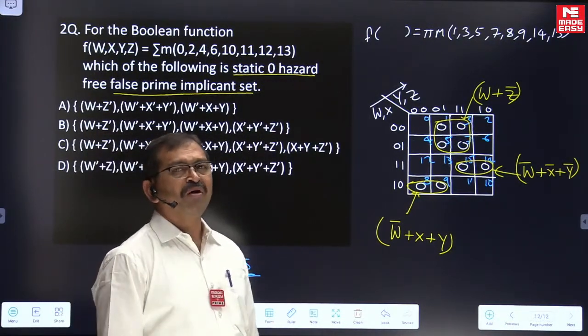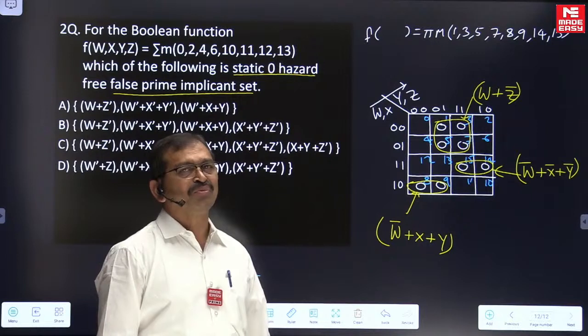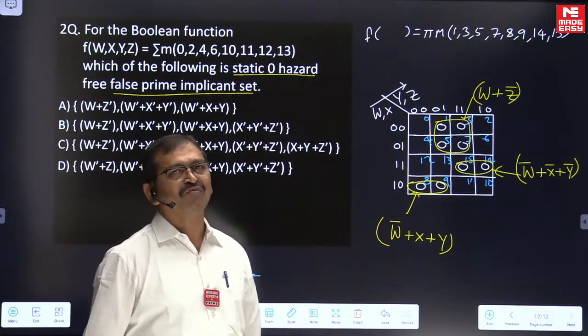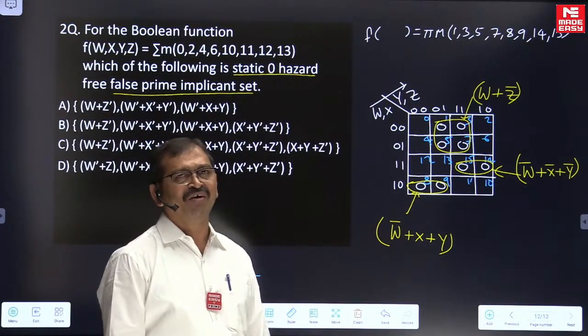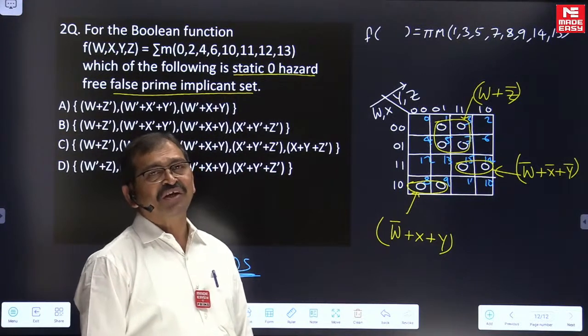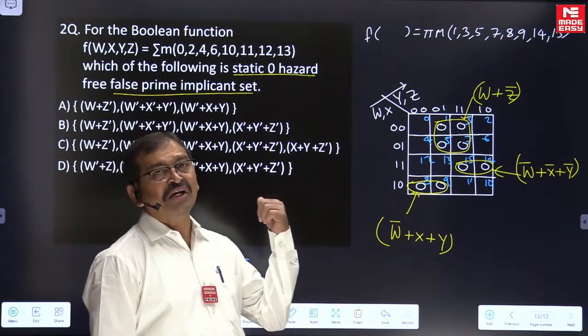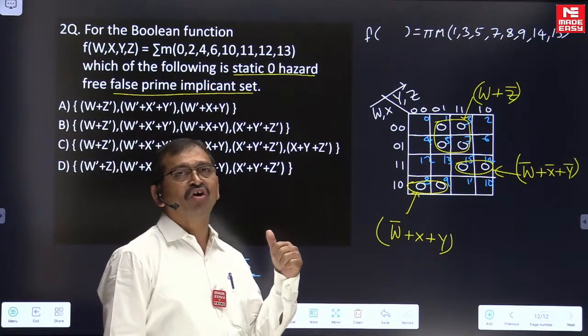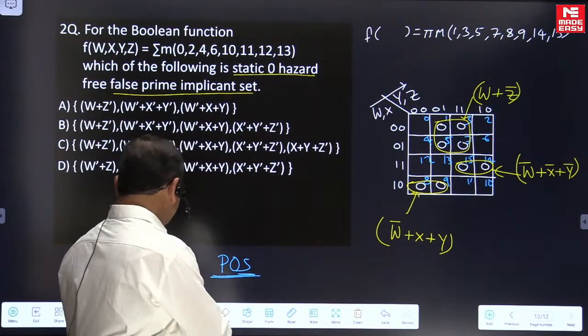So with a group of these three subcube sum terms, we are having coverage of all the max terms. But the thing is, here we have to identify the static zero hazard free prime implicant set.